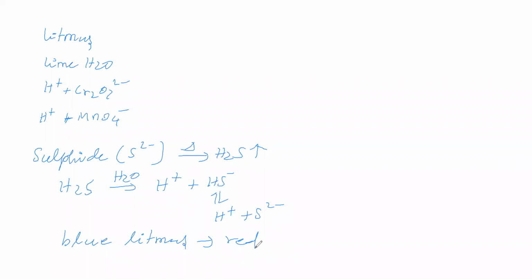Next test for hydrogen sulfide: acidified dichromate with hydrogen sulfide. Dichromate can undergo only reduction into Cr3+. Dichromate in acidic medium undergoes reduction to give Cr3+.